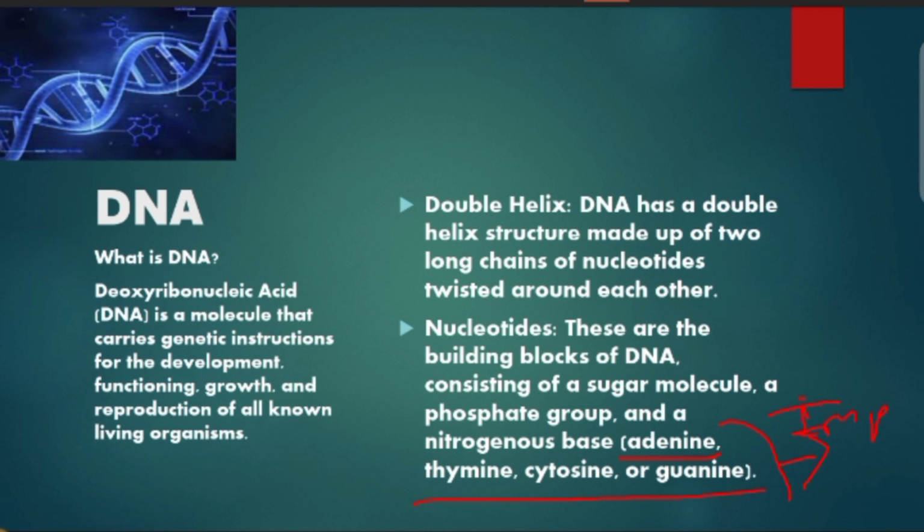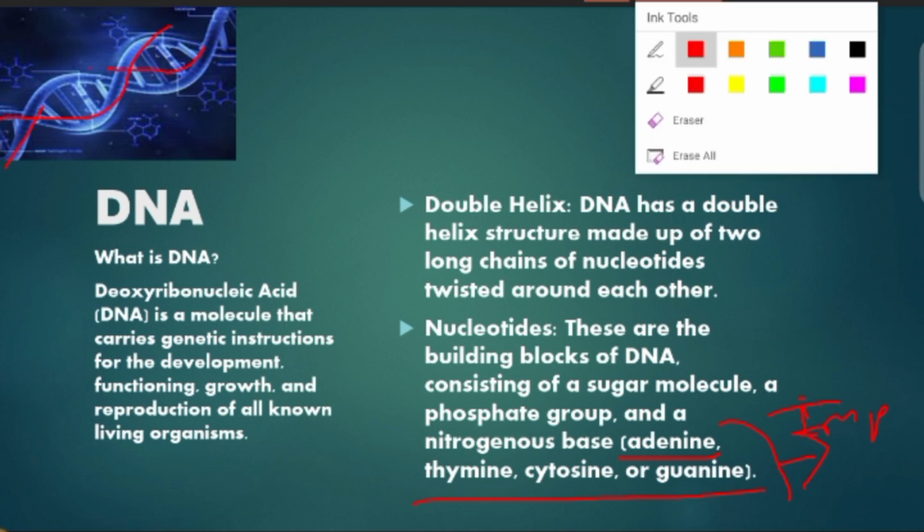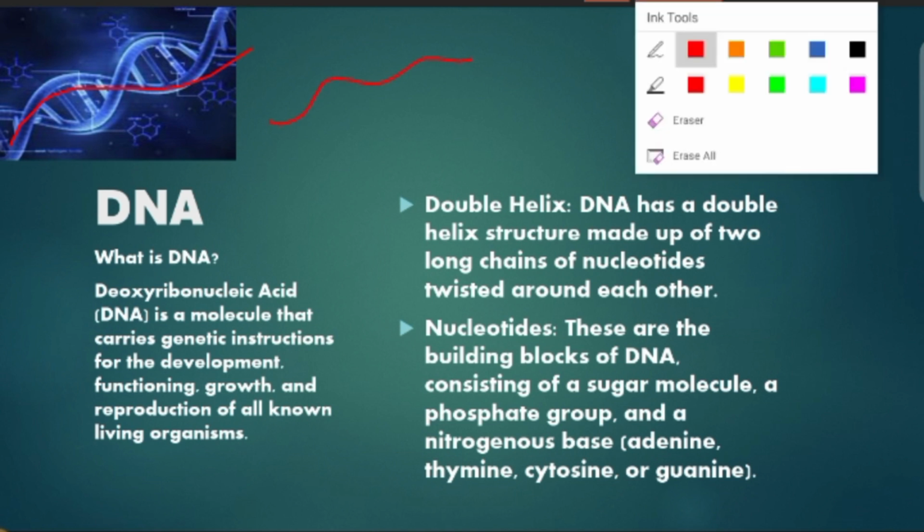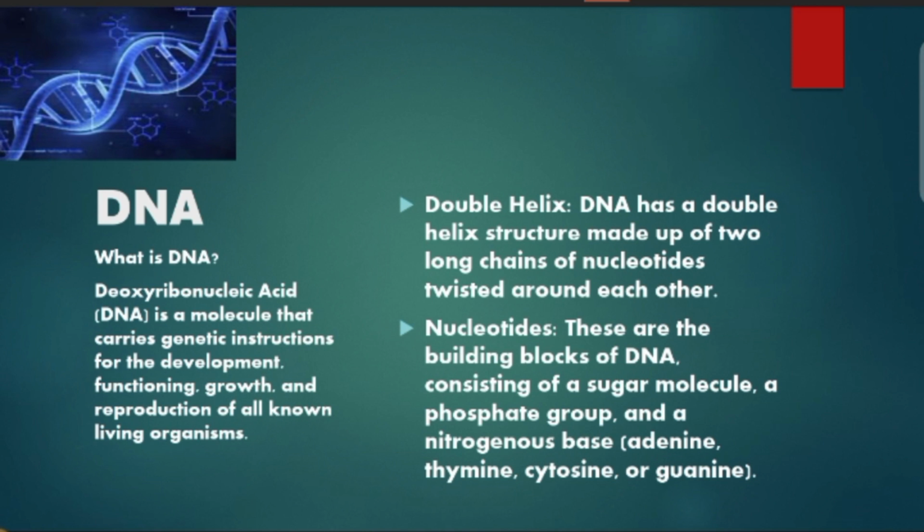So here we know what is DNA, what is double helix, what are nucleotides. These are nucleotides. These both combined are known as the double helix. The keyword for nucleotides is long chains: two long chains of nucleotides complete this helix structure.